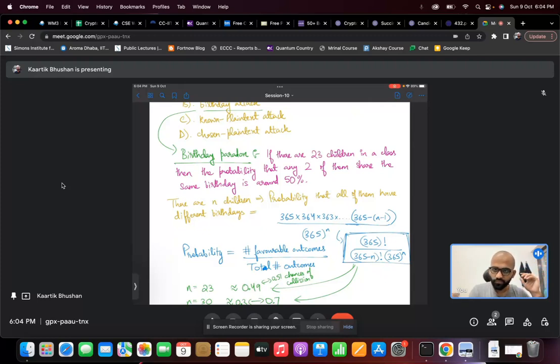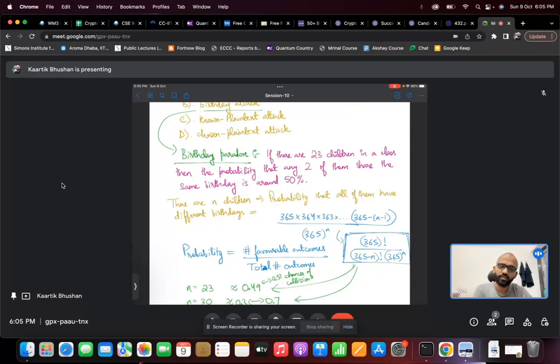To find the total number of favorable assignments, we can proceed sequentially. For the first child, we assign a birthday. There are 365 options for the first child. Now, for the second child, since we want different birthdays, we don't want the birthday assigned to the first child, so we have one less option: 364 options.